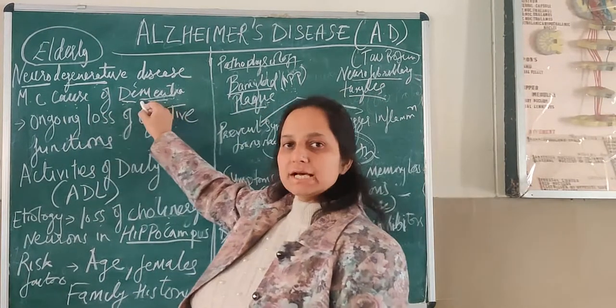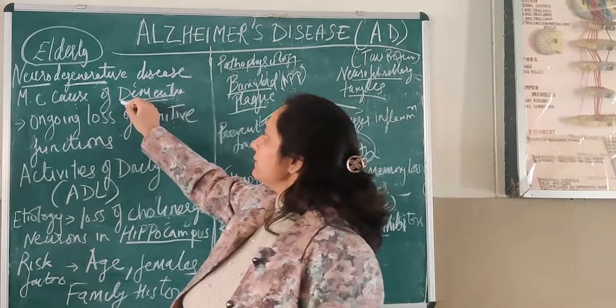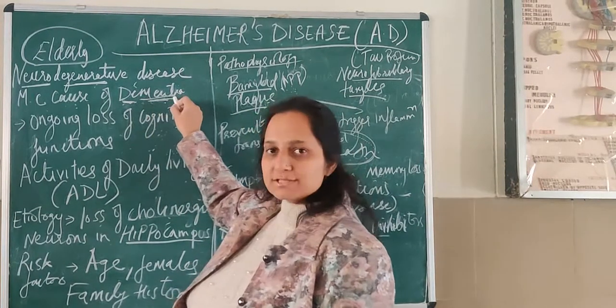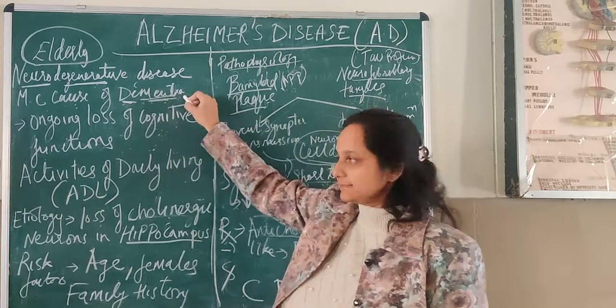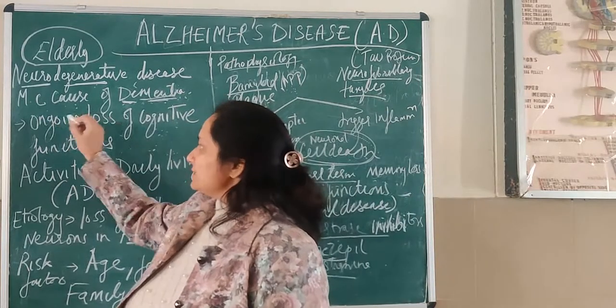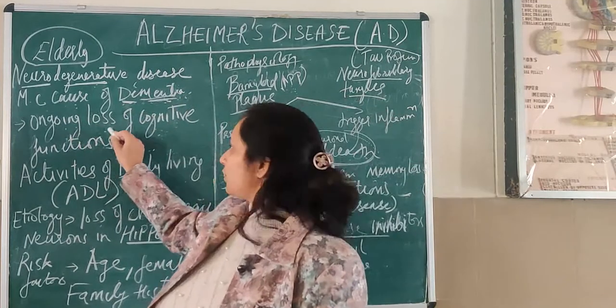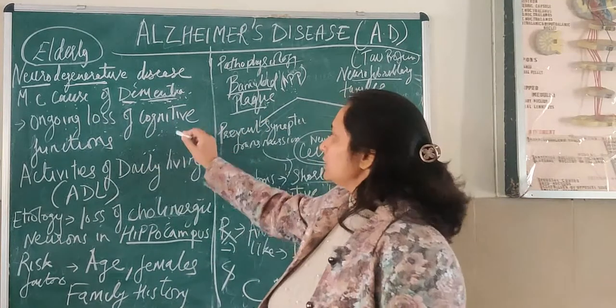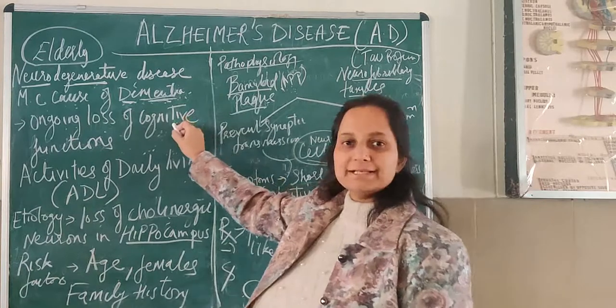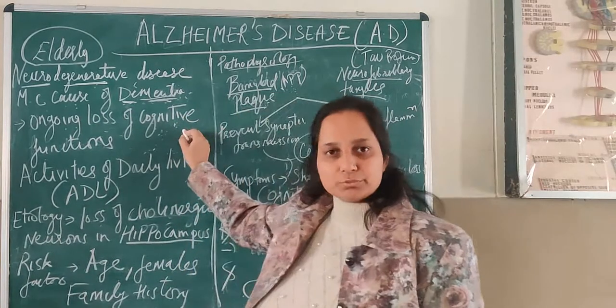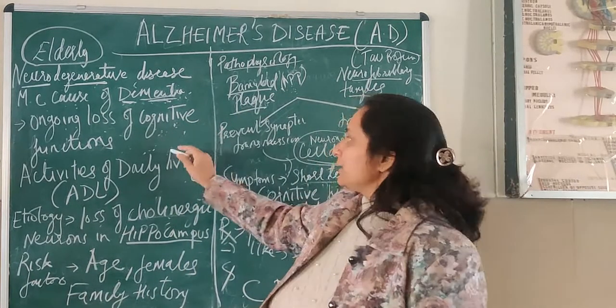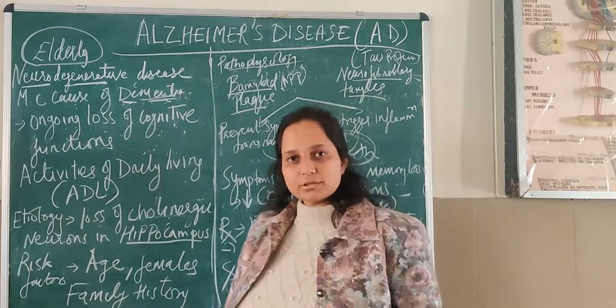The word dementia is derived from a Latin word. De means without, mentia is brain, so literally it means without brain. Now what is the medical definition of the term dementia? It means ongoing loss of cognitive functions. The word cognition means ability to write, ability to read, ability to think, ability to do simple mathematical calculations.